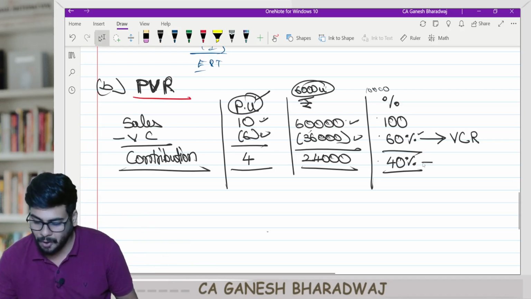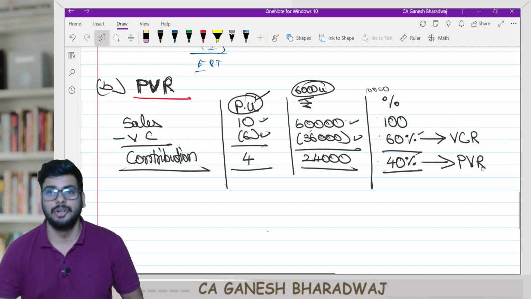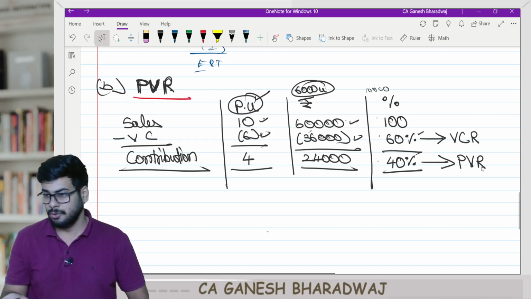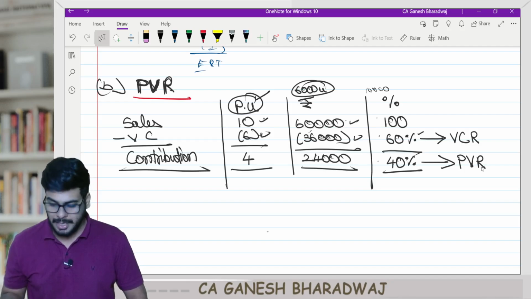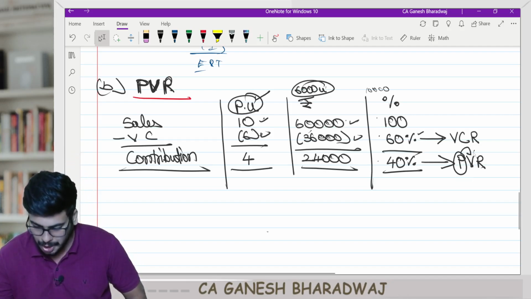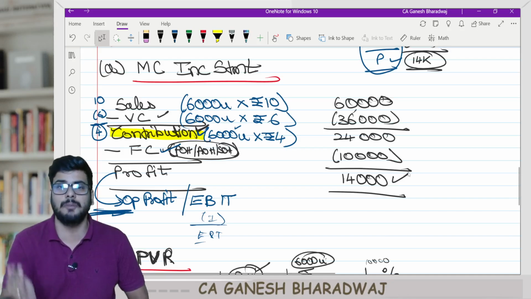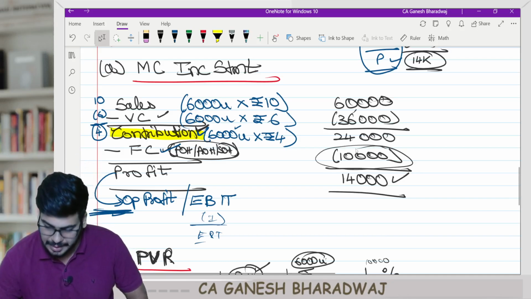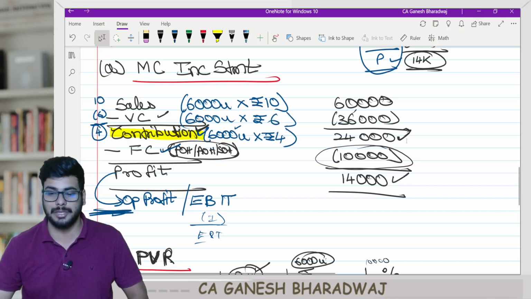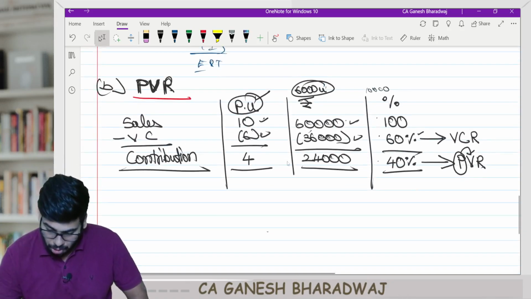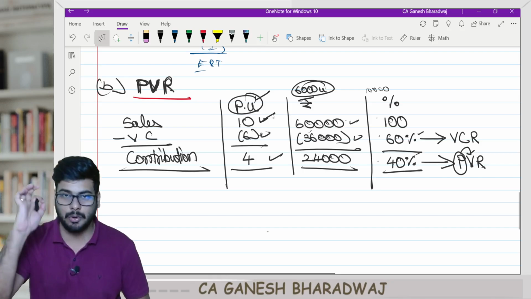Similarly, this 40% is called the profit volume ratio. Sir, why profit volume ratio? I told you contribution is nothing but variable profit only. So, profit for a given volume. I cannot express the final profit as a percentage of sale because it will not move proportionately, because of the presence of fixed cost in between. Only the contribution can move in proportion to my sales. Hence, this contribution expressed as a percentage of sale is known as profit volume ratio.